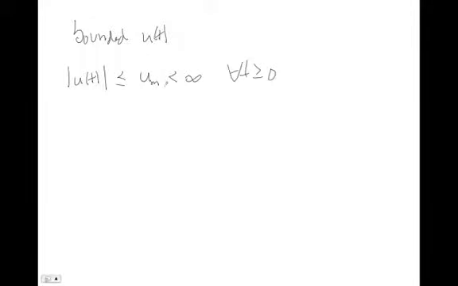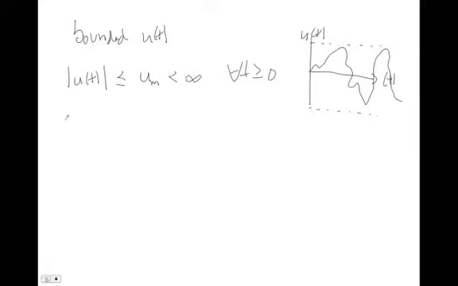So if there exists some u sub m, no matter how big, that you can say your u is less than or equal to for all time, then u is bounded. So there's no sense that bounded means small, it just means bounded. And graphically, you can think about this: if you're plotting u as a function of time, there exist these dotted lines somewhere that your signal, while it may be crazy and may do a lot of things, will never leave. So that's bounded input.